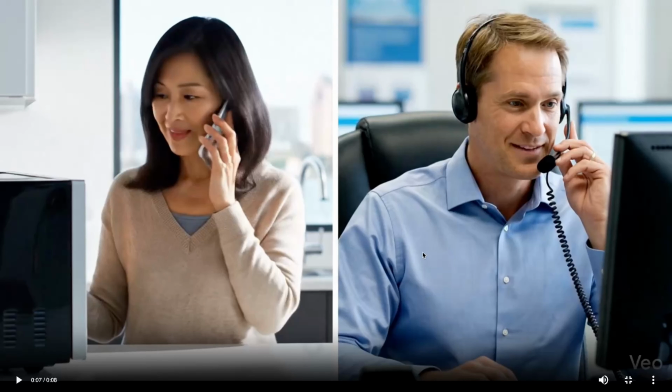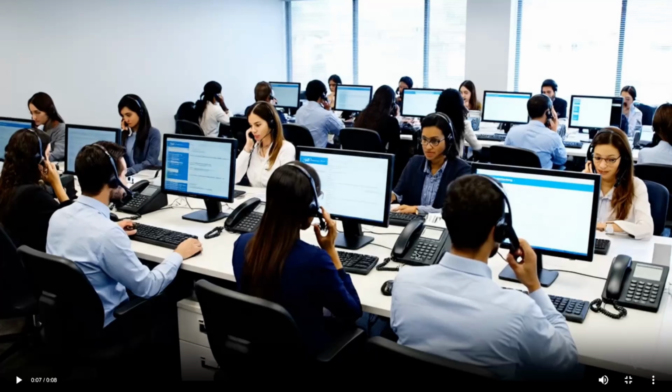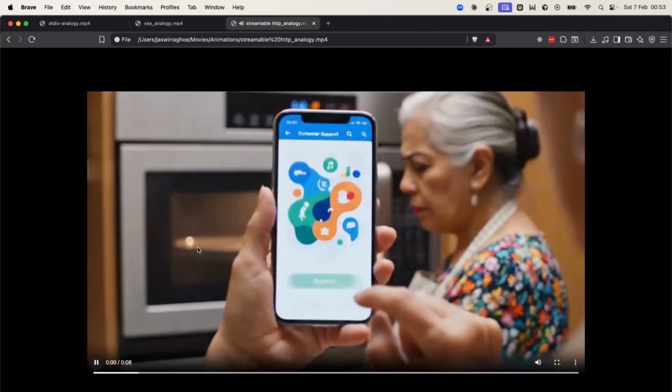And in the background, there are 20 or more people in the call center. Now this is not scalable if just one of them is having a conversation. We need something better. And that was exactly the issue with this communication style. And that is when streamable HTTP came out.